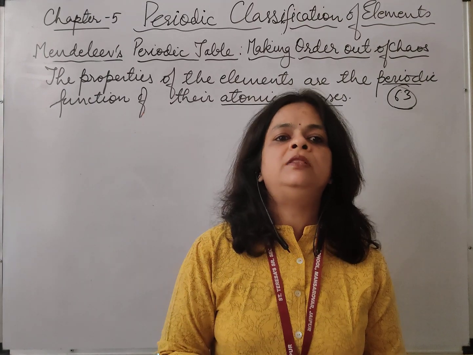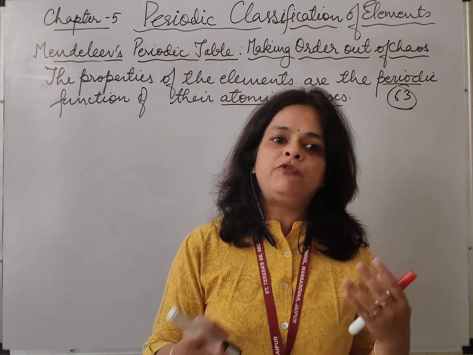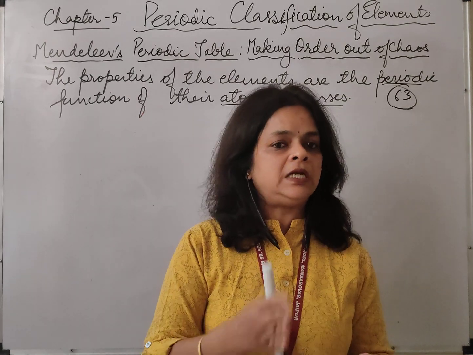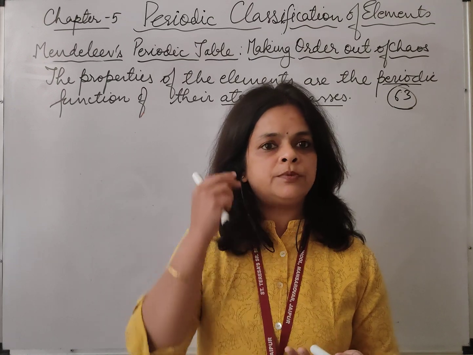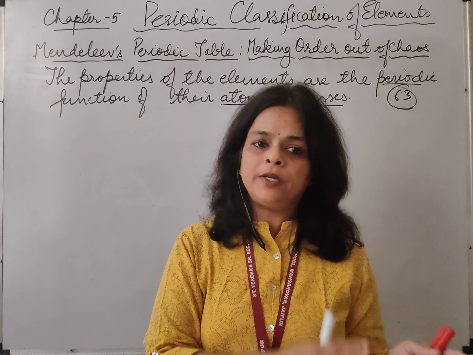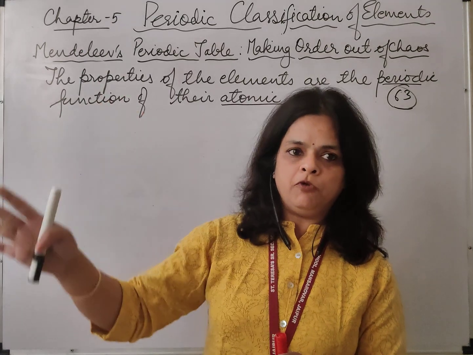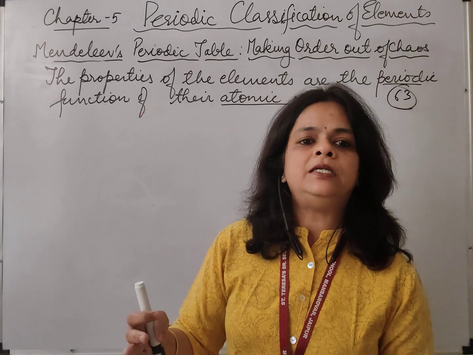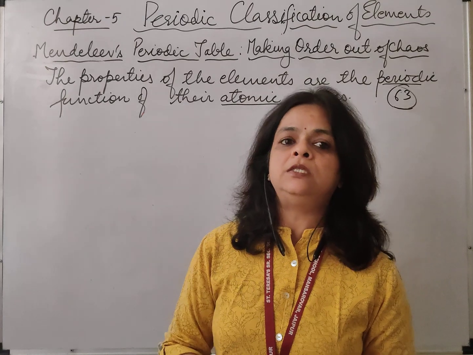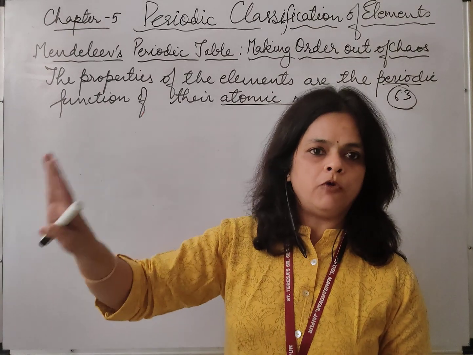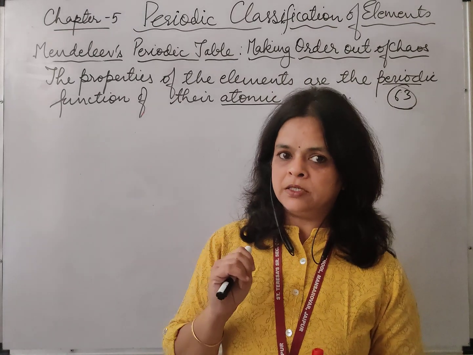It is like when you have playing cards at home, jumbled up, and you have to arrange them. You see their different shapes, like heart, diamond, club and spade, and on the basis of those shapes you arrange them. Similarly, he arranged those 63 cards on the wall on the basis of similarities in their properties. What he noticed was that all 63 cards got arranged on the wall, and that too in increasing order of their atomic mass.